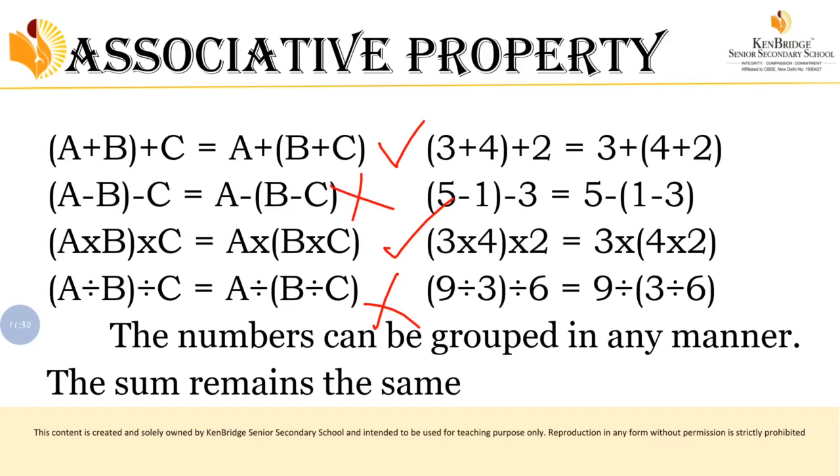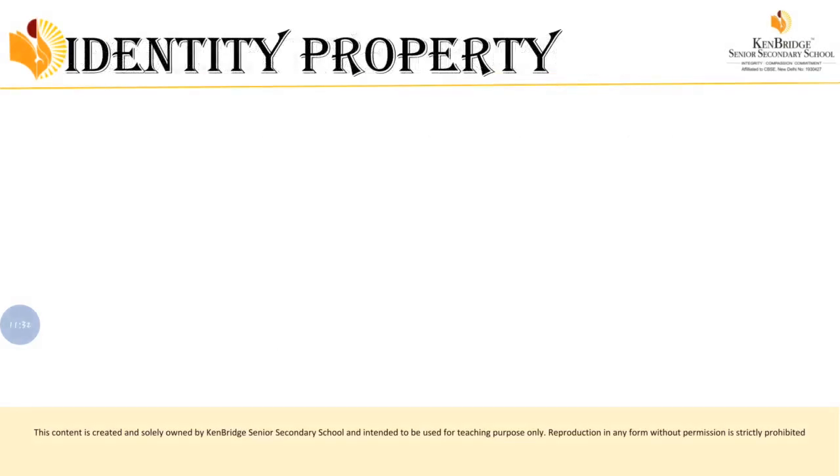Okay, so let's move on to the next one, that is identity property. Just look at this example. In this identity property we have two identities. One is additive identity and another one is multiplicative identity. So first we will learn about the additive identity.